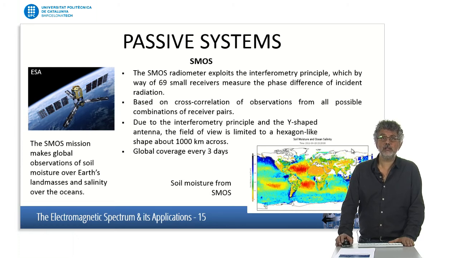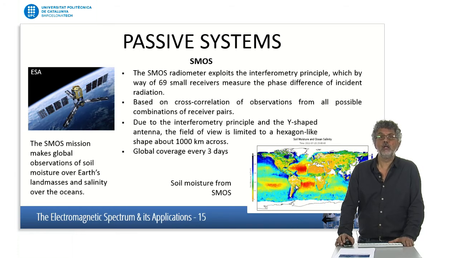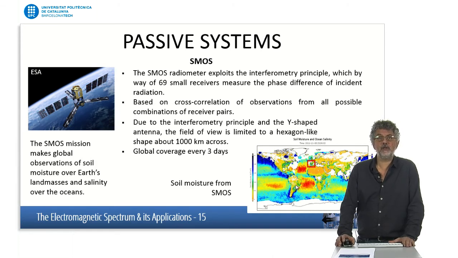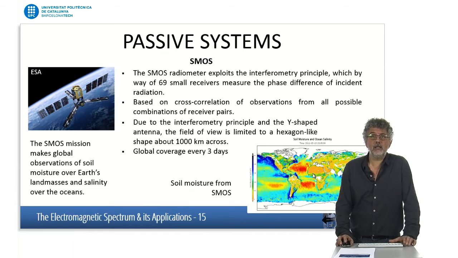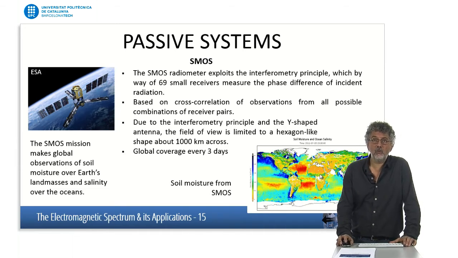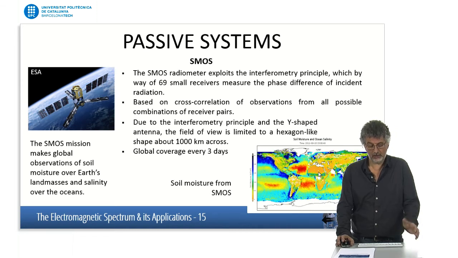So here you can see a representation of the salinity of the ocean and how it changes through the year, measured from this passive emission. If we look in some more detail, we can also see changes in the soil moisture on the ground, due to seasonal changes.